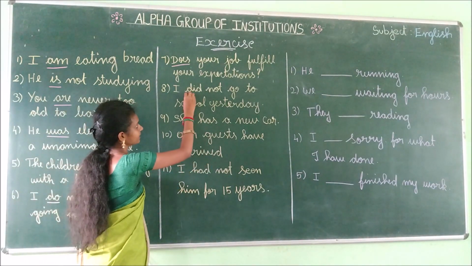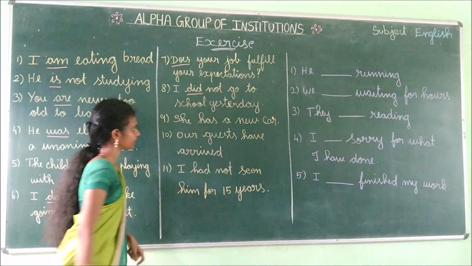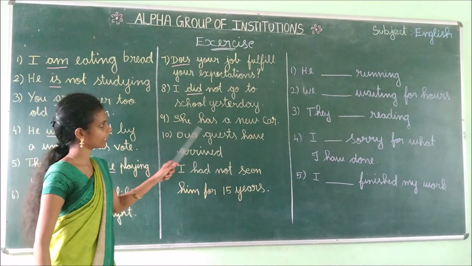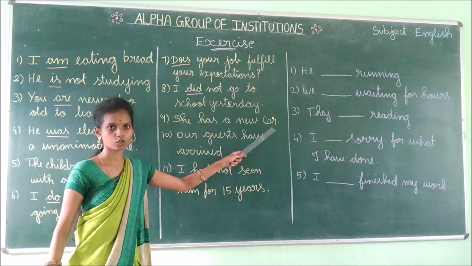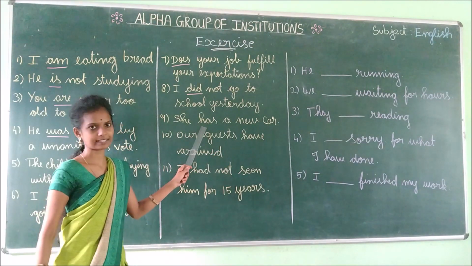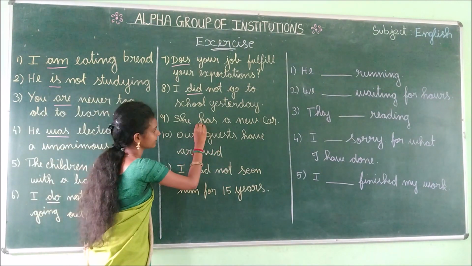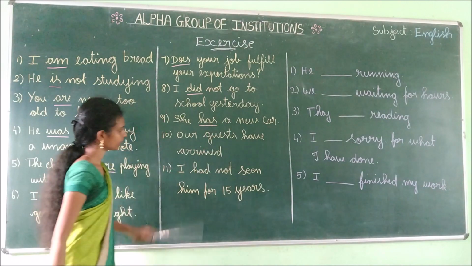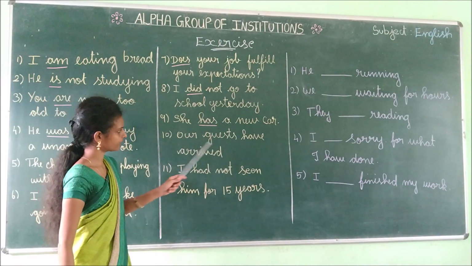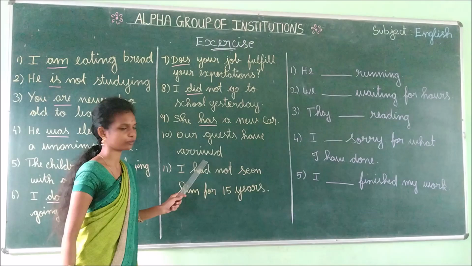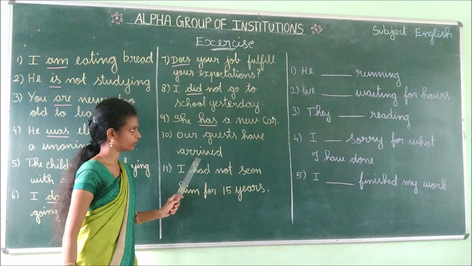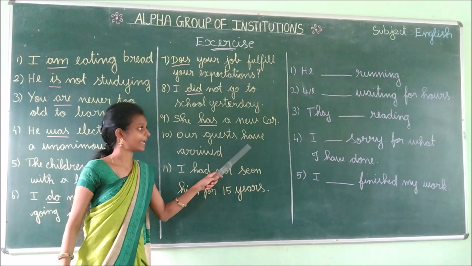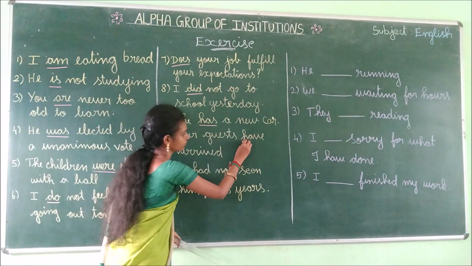Yes, did. And then ninth. She has a new car. Here, has is the primary auxiliary. Read the tenth one. Our guests have arrived. Here, which one is the verb? Yes, have.